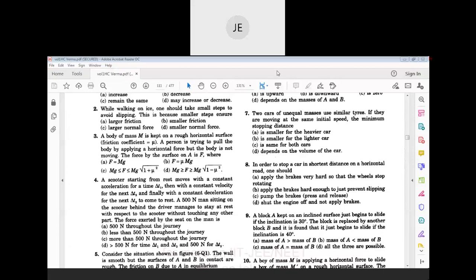Second question. While walking on ice, one should take small steps to avoid slipping. This is because smaller steps ensure: larger friction, smaller friction, larger normal force, or smaller normal force? Yes, the answer is smaller friction.